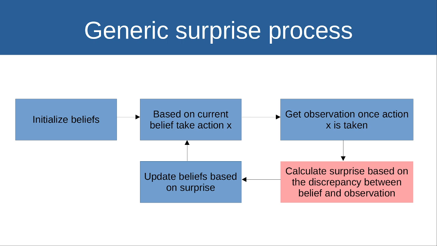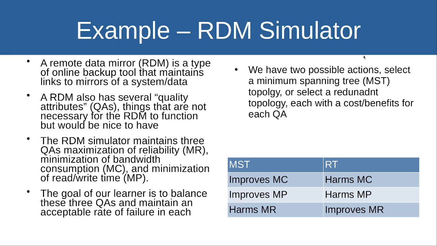So here's just a generic outline for what happens. We initialize our beliefs. Based on these beliefs, we'll take an action. We will get an observation after the action is taken, and then we can calculate the surprise based on the difference between our belief and the observation. And using the surprise, we can then update our beliefs again to try and minimize the surprise going forward. And this process will repeat itself as many times as is necessary until the self-adaptive system is finished.